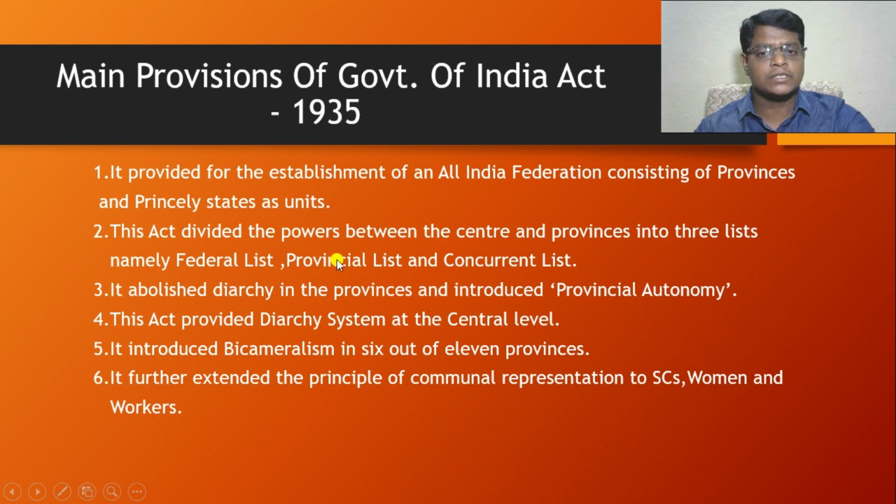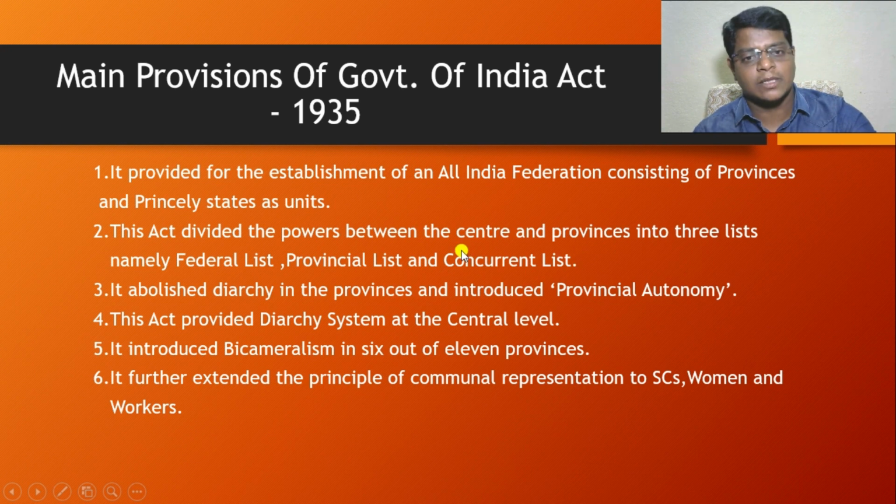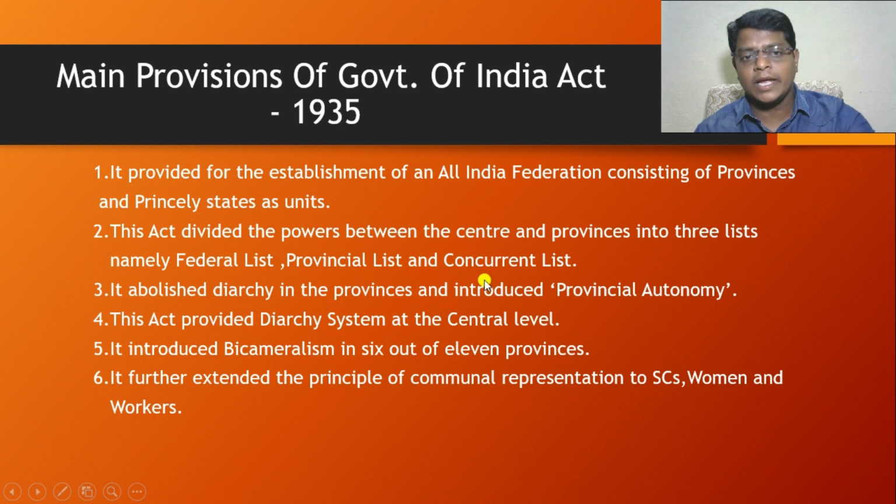On the entire provincial list, the states have the power to formulate laws. What about the concurrent list? The concurrent list consists of either national subjects or provincial subjects. That means these subjects are both nationally important as well as regionally important. Under these subjects, who enjoys the power? Both the union government and, at the same time, the provincial government enjoy the power to formulate laws.